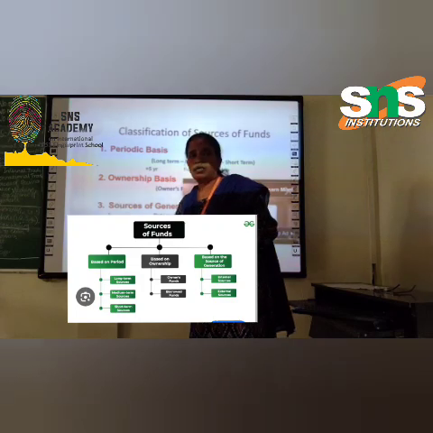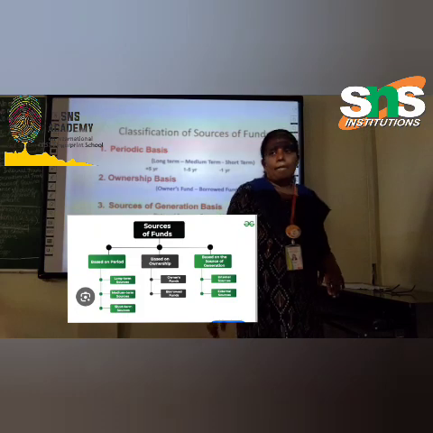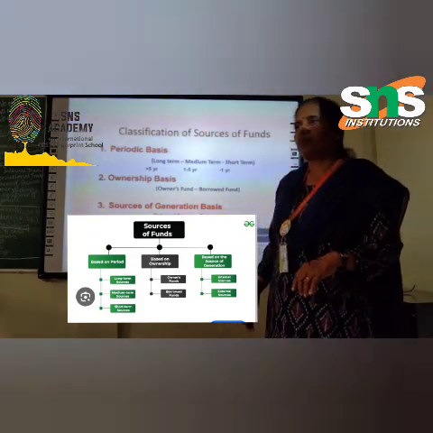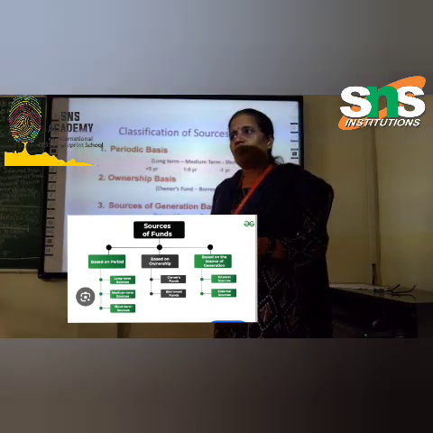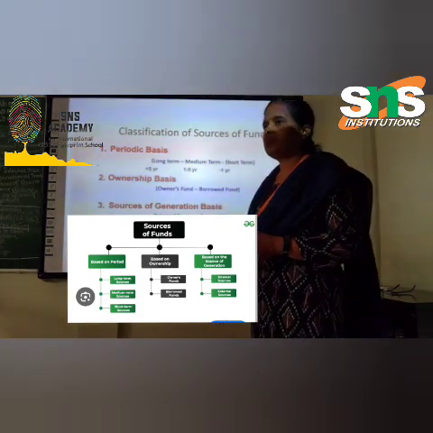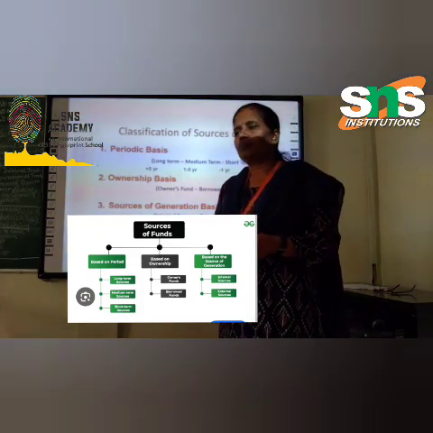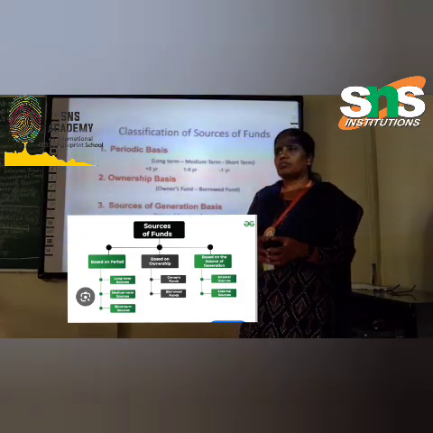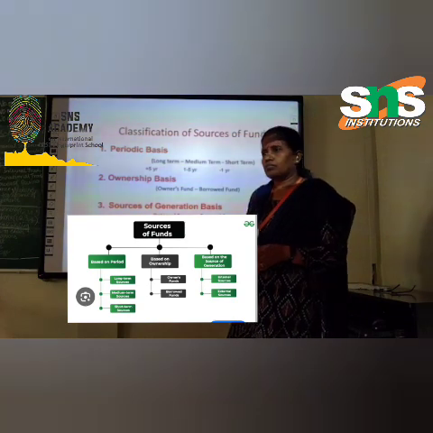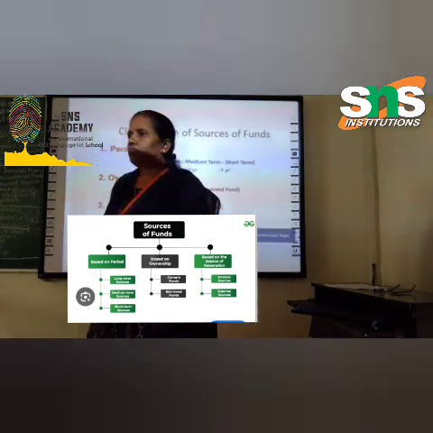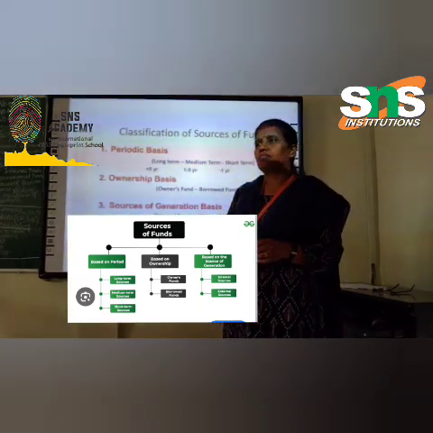And next, ownership basis. There are two types of ownership basis classifications: owner's fund and borrowed fund. Owner's fund means it is provided by the owner of the enterprise, which may be a sole trader or the partner of the company. Apart from the capital, it can also include reinvestment in the business, as the owner's capital can remain as an investment, and it is not compulsory to be refunded, and it can stay for a long period of time in the business.